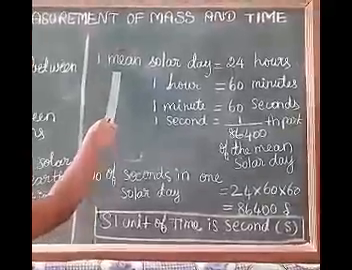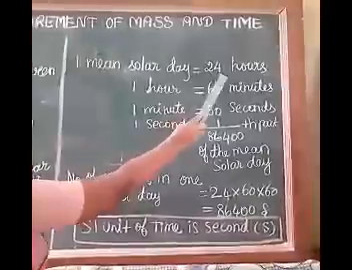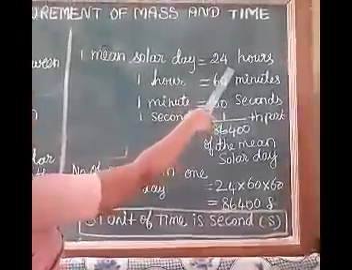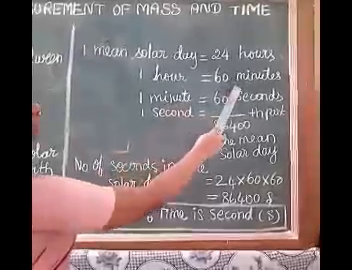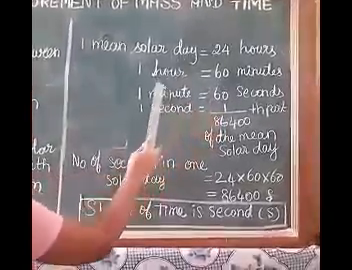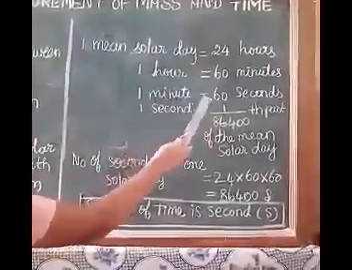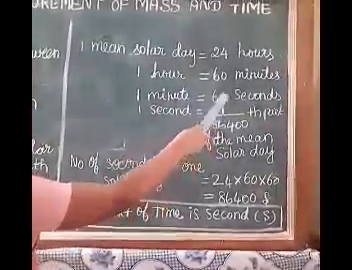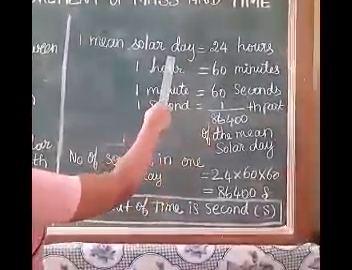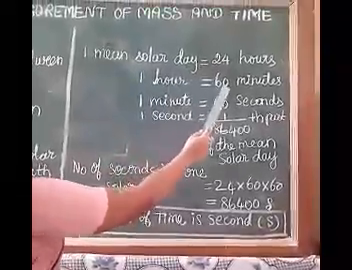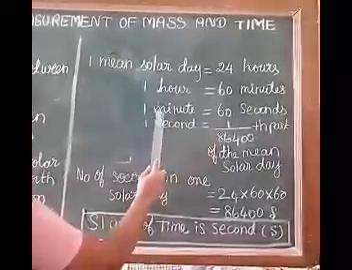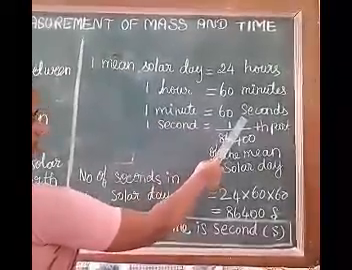The mean solar day is further divided into 24 hours, and 1 hour is further divided into 60 minutes. The 1 minute is further divided into 60 seconds. So 1 mean solar day is equal to 24 hours, 1 hour is equal to 60 minutes and 1 minute is equal to 60 seconds.